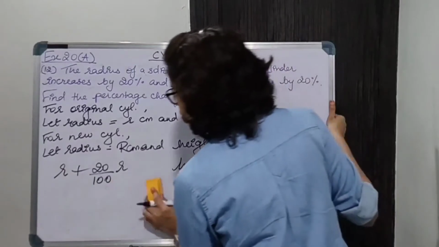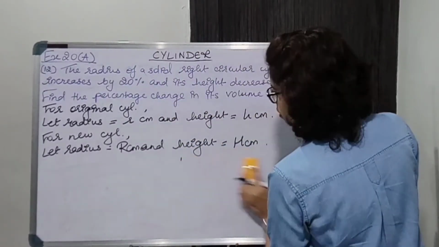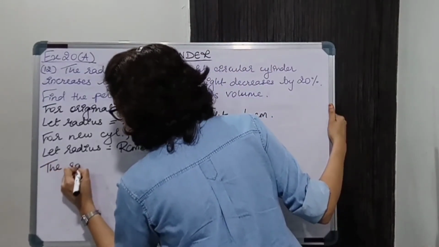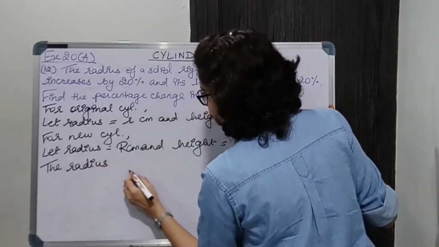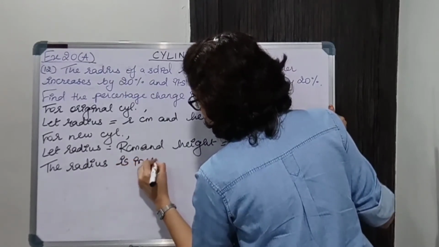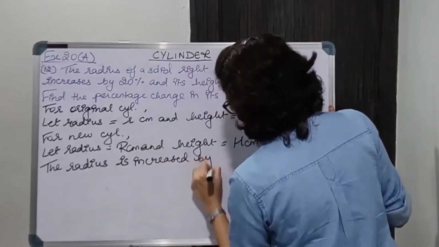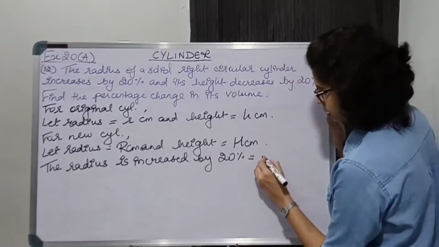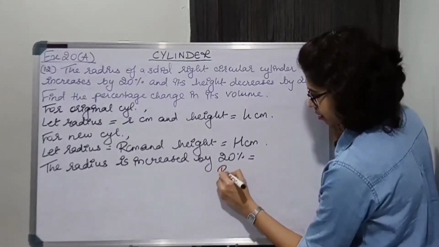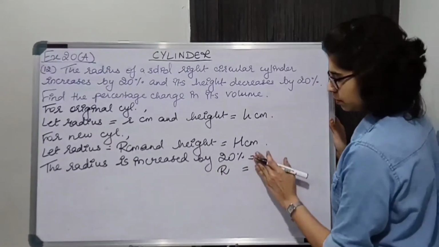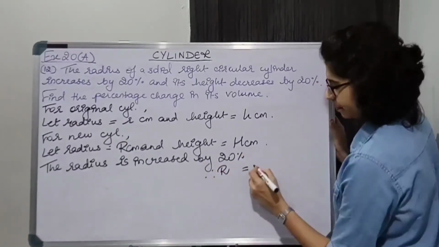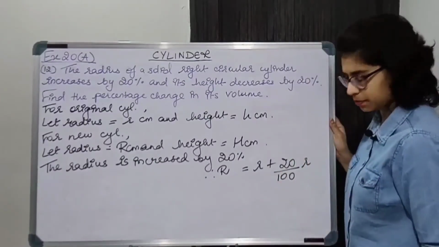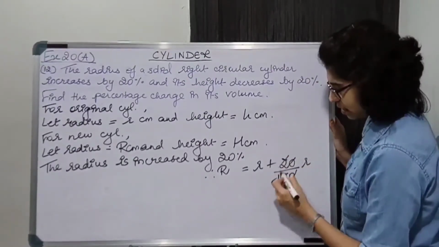So the radius is increased by 20%. So the new R will be equal to R plus 20% of R. This will get cancelled, 2 5s are 10.